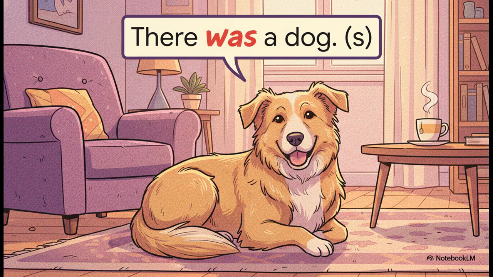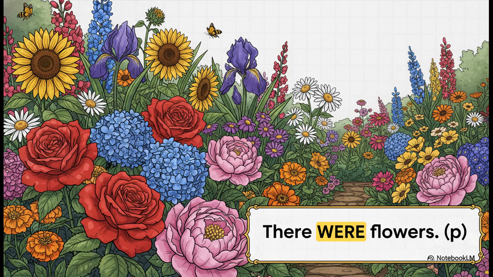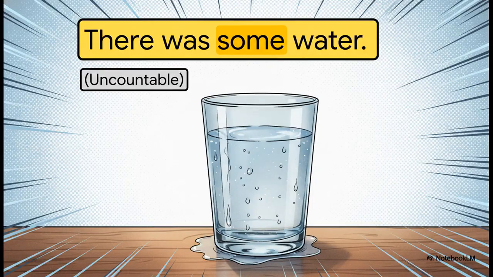Okay, let's see it in action with affirmative sentences. Here's the first example. There was a dog. We use was because dog is a singular noun. Now, take a look at this one. There were flowers. We switch to were because flowers is plural. And what about something like this? There was some water. Water is an uncountable noun, so we go right back to using was.